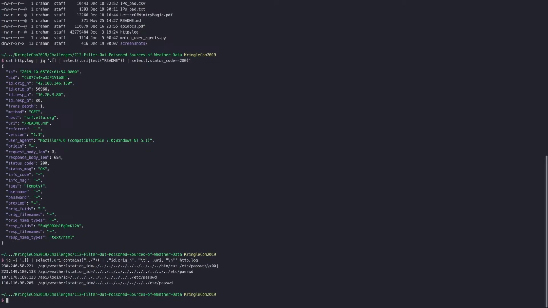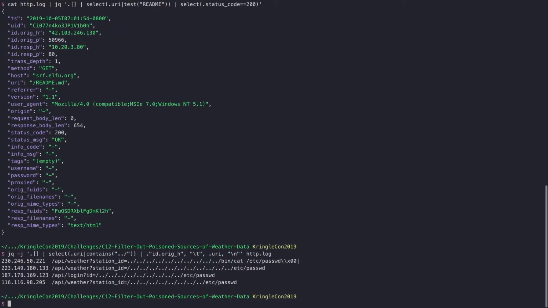So let me actually enlarge this just a little bit. There we go. Now we have some activity that matches what we're looking for. This definitely doesn't look good. They're trying to use the station ID parameter to include the contents of /etc/passwd. The same thing happens here, here, and there. That file seems to be something the attacker is really going after. So let's try to look for that instead and see if that gives us anything else.